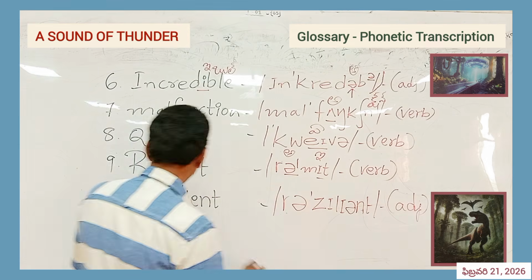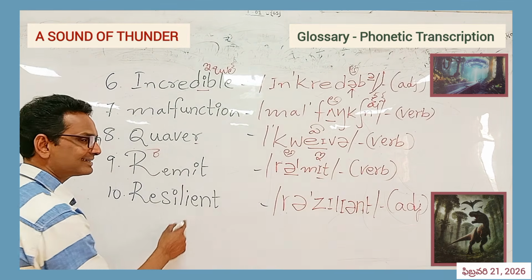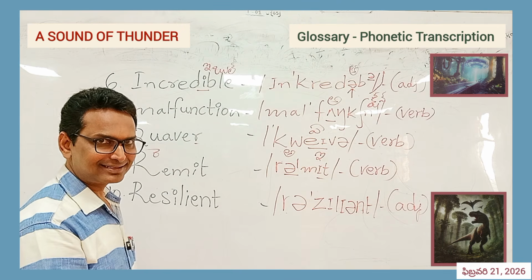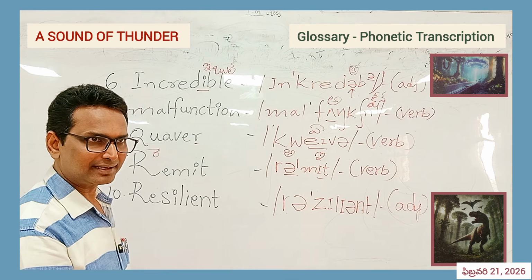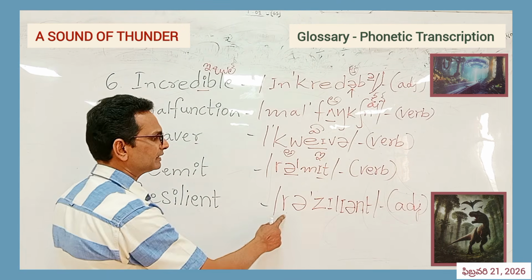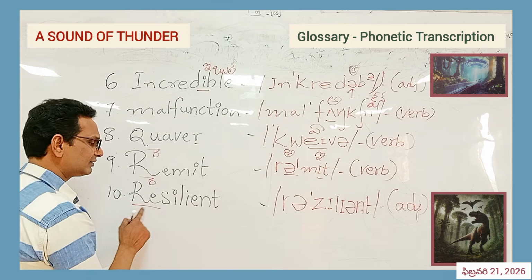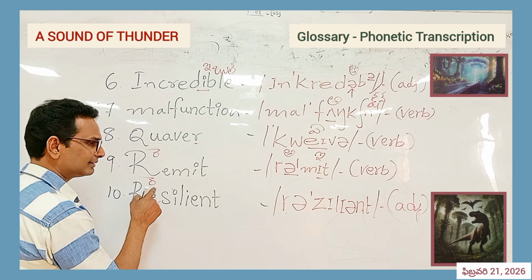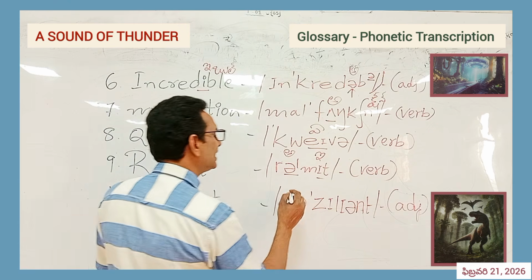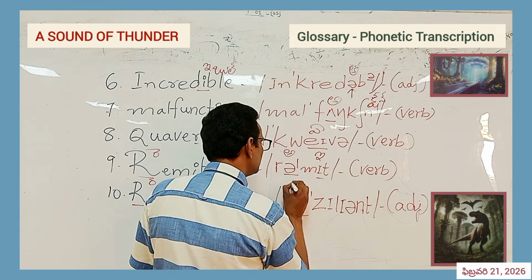It's a verb form. The last one, resilient. Sometimes people might say it differently, but that's wrong. It's again not re. When we have r plus e, we usually say re, but it's actually ra, and this is a sound.